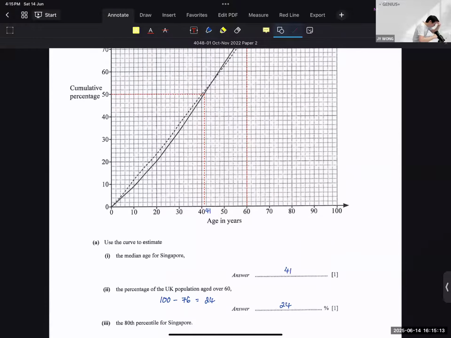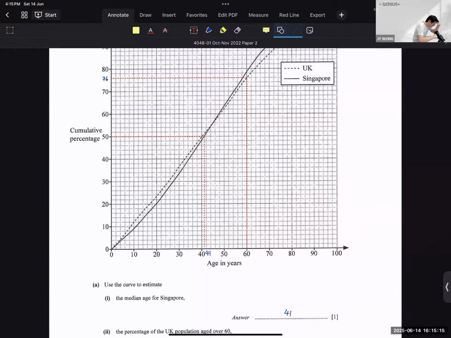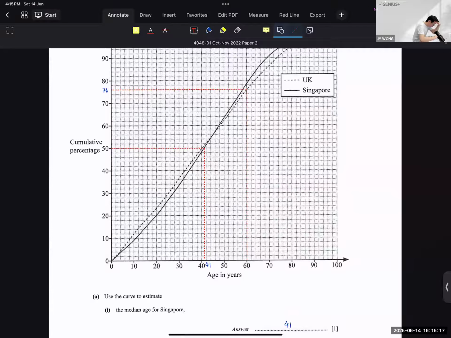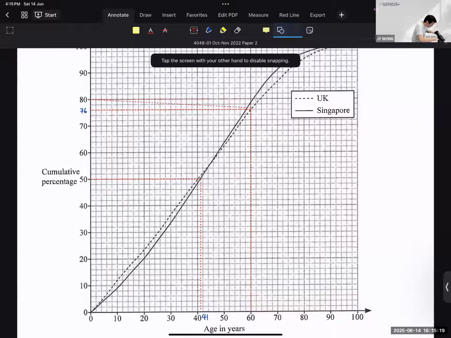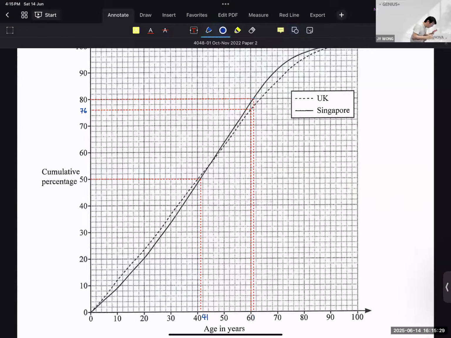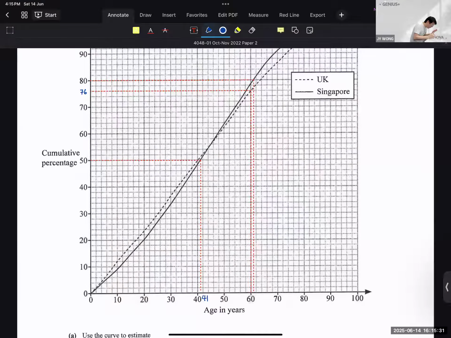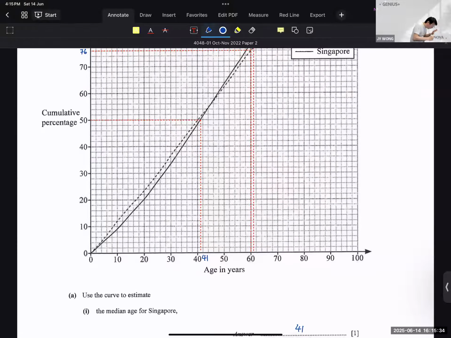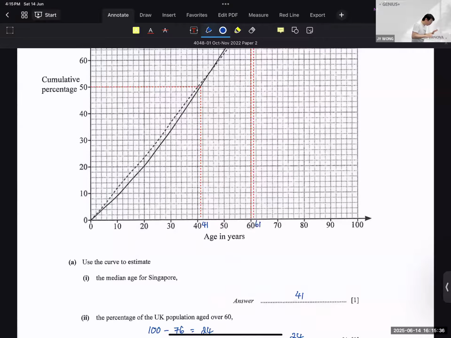Okay, then 80th percentile. Draw the percentage to 80 to the solid line, which is Singapore. Then again, you see that it's somewhere in the middle. So you draw the line down. It is 61. So your 80th percentile is 61 years.